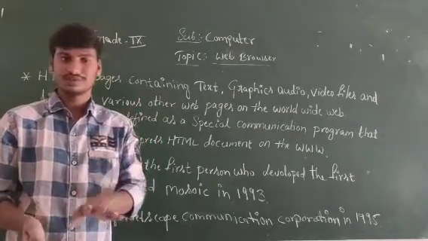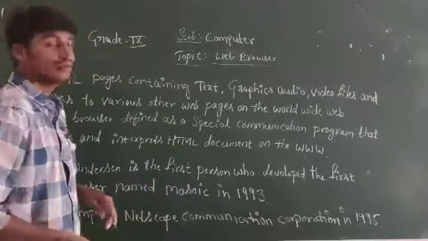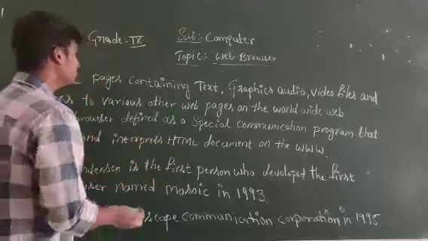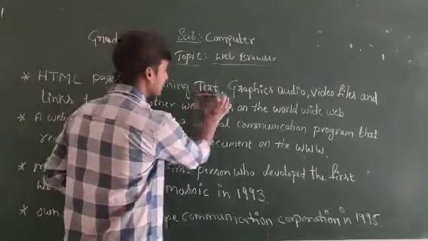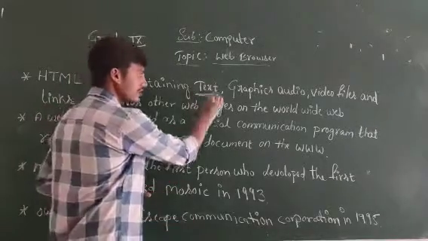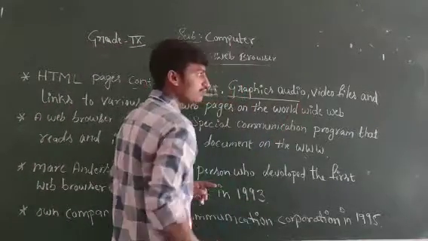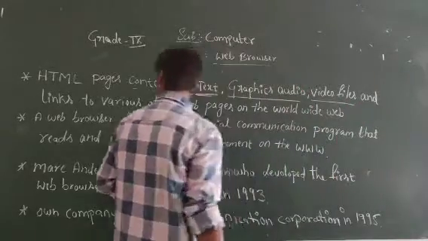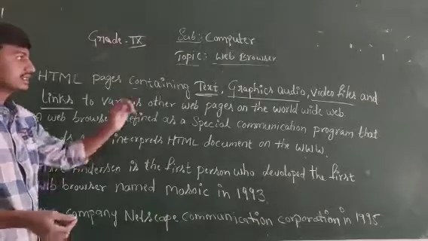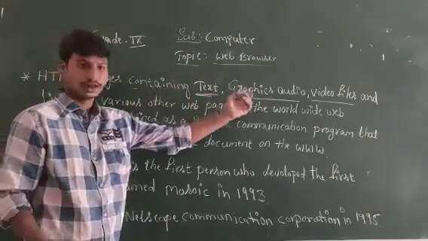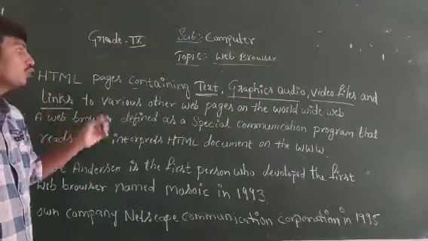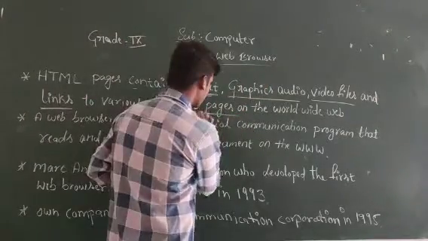In HTML pages, what will it contain? What is in HTML pages? HTML pages contain text, graphics, audio and video files, and links to various other web pages.